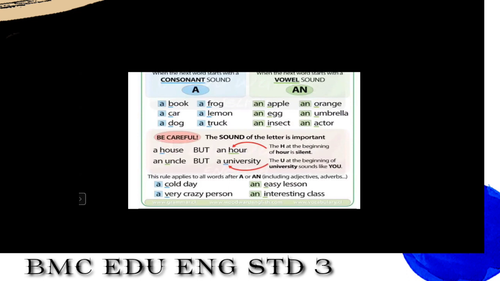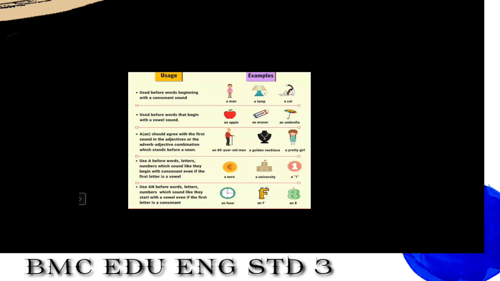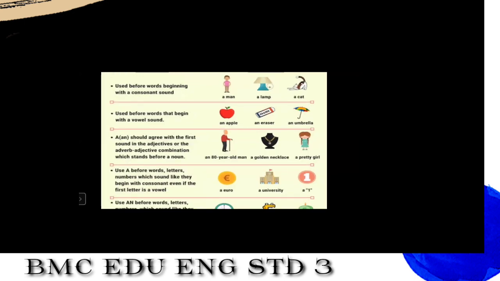Yes, E and I is a vowel over here. C and B is a consonant over here. Now students, here is the usage and examples of articles. Articles used before words beginning with a consonant sound. What is used? A man, a lamb, a cat. Yes, A is used before words beginning with the consonant sound.